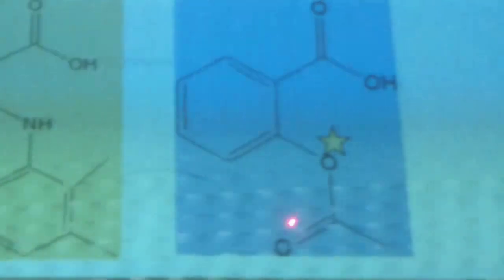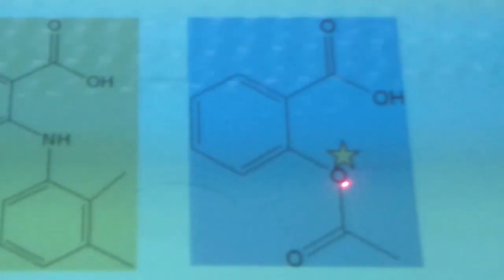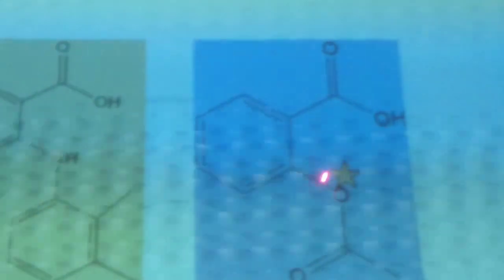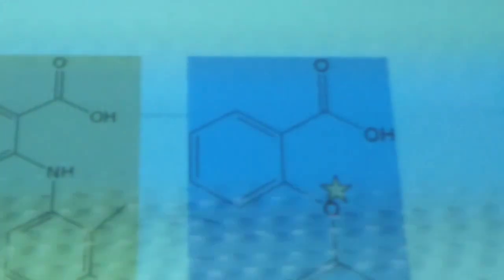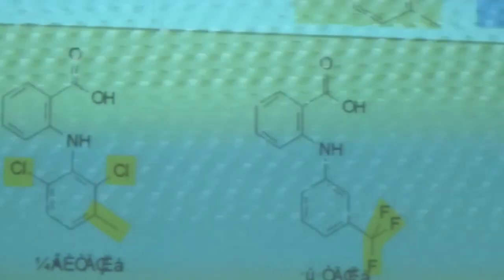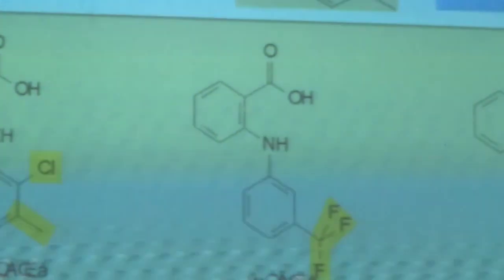These are derivatives of mefenamic acid. The OH and the carboxylic group make salicylic acid, and that group is the acetyl group. That group is meclofenamic acid. That is anthranilic acid or aminobenzoic acid. That is the methyl group, and two dichloro groups are present in meclofenamic acid.